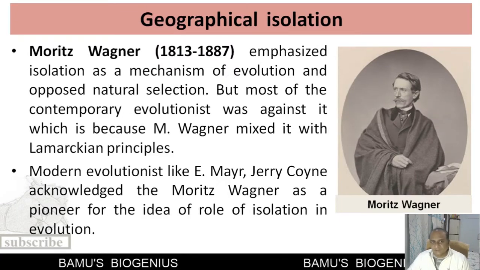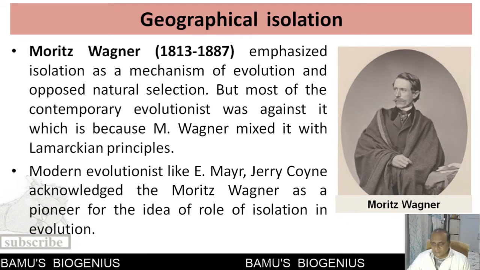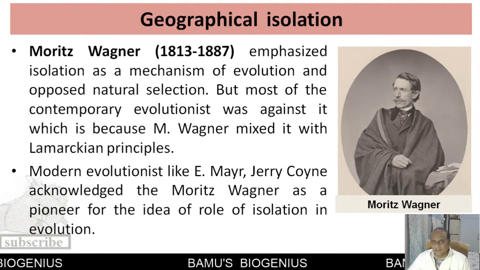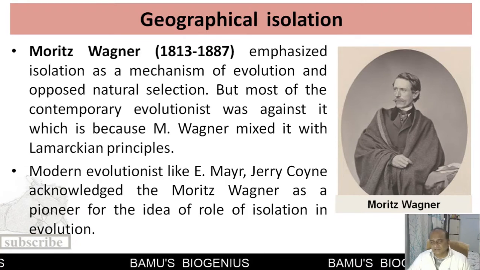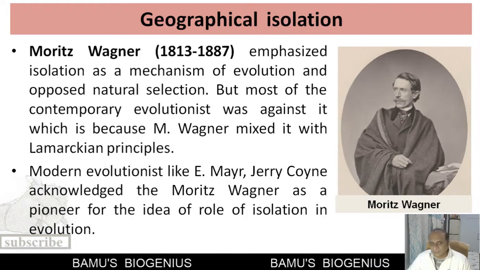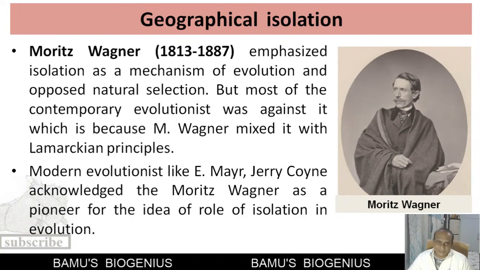The first one was Moritz Wagner, who emphasized that geographical isolation is a very important mechanism in explaining evolution. He even opposed natural selection in favor of geographical isolation. He communicated with Darwin also, but Darwin was skeptical about the role of geographical isolation in evolution.